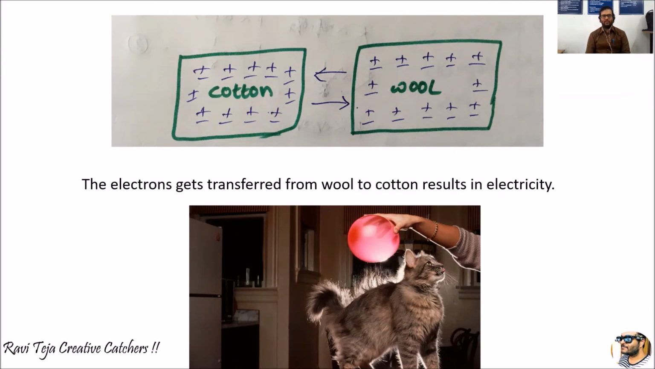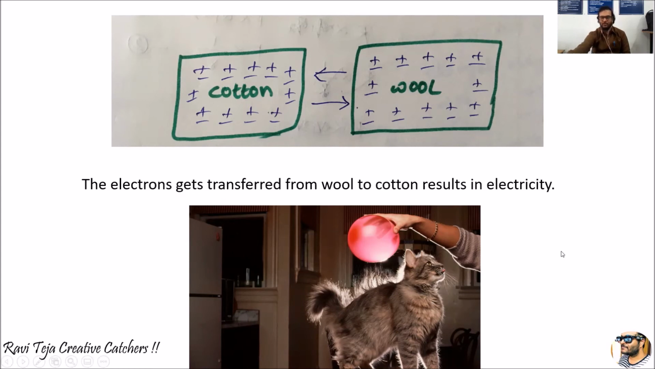So let's consider two fabrics, cotton as well as woolen. The cotton has positive as well as negative charges, and the woolen also has its own positive as well as negative charges. Whenever both the cotton and the woolen get in contact against each other, the electrons or charges get transferred from wool to cotton as well as cotton to wool, which results in electricity, and we can observe a little bit of shock whenever those two get in contact. You can also see a small picture over here.